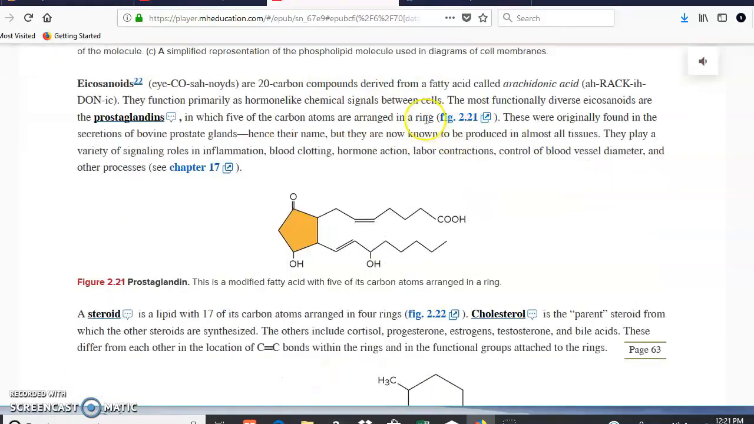We have in here eicosanoids, which come from a fatty acid called arachidonic acid, as you can see right here. It's very important because from there you're going to get prostaglandins, which are a very important substance in our body that you're going to learn later on.